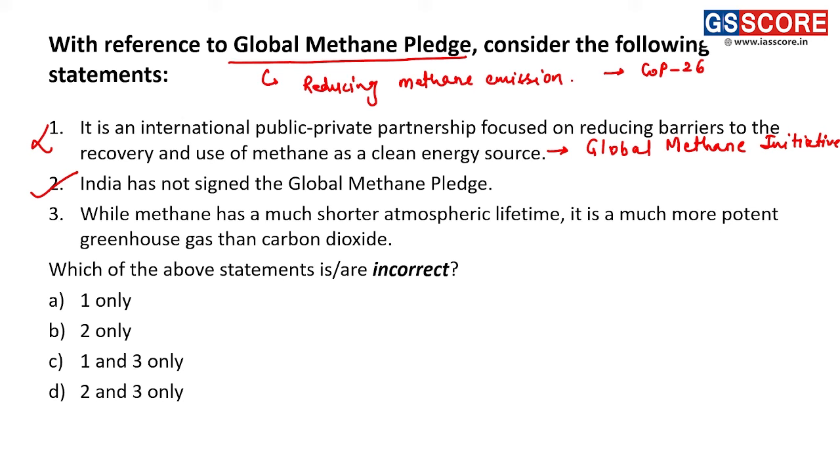Fine. Third statement, while methane has a much shorter atmospheric lifetime, it is a much more potent greenhouse gas than carbon dioxide. So this statement is a correct statement. Methane, yes, it has a shorter lifetime than carbon dioxide, but it is almost 80 times more potent than carbon dioxide with respect to global warming. Fine. And that's why the third statement is a correct statement. So the first statement is incorrect, second and third are correct. We are supposed to find out the incorrect statement, and hence the answer is A, one only.